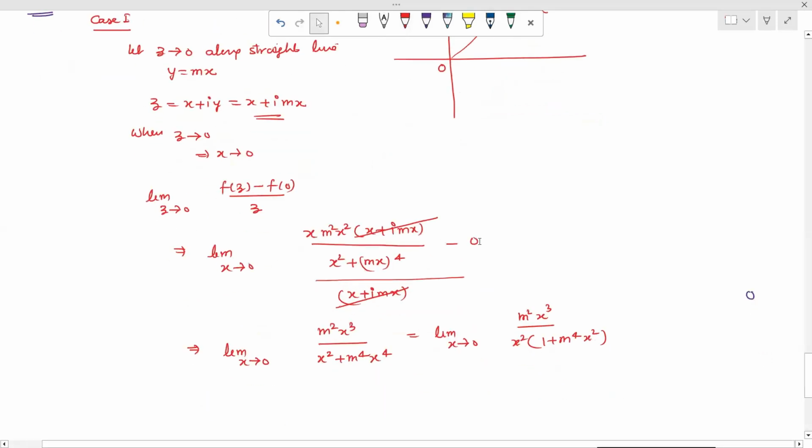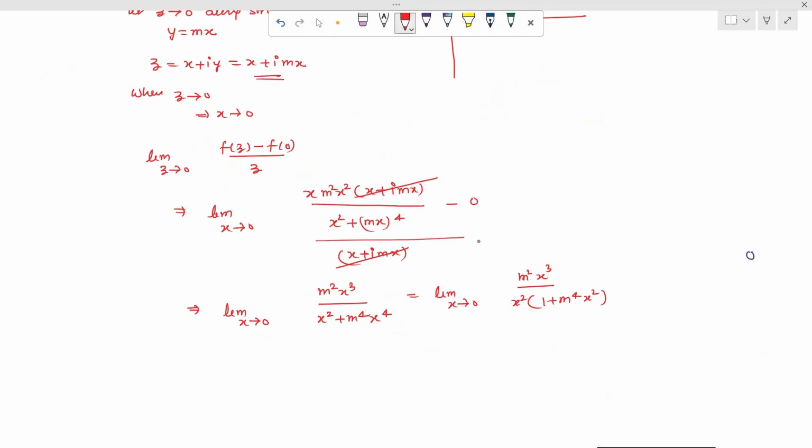So this x square to x square cancelled, x cube gives x. So we can write down as limit x tends to 0, m square x upon 1 plus m raised to the power 4 into x square. So when we put limit x tends to 0, this gives us 0.